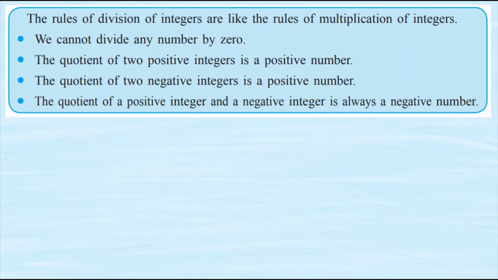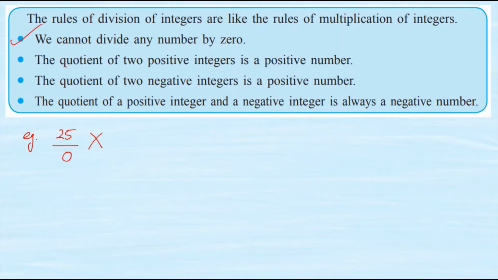The first one, we cannot divide any number by 0. Yes, students, we cannot divide any number by 0. For example, if I write here 25 divided by 0, it can never happen. So this is the first rule.